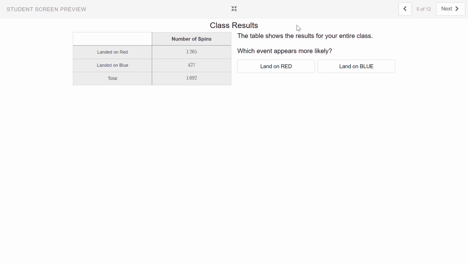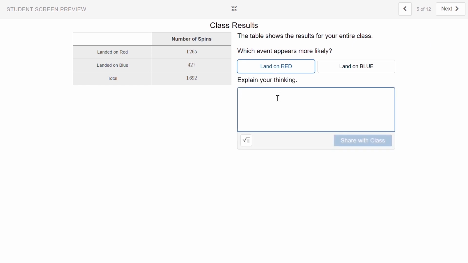Here shows the entire class's results. 1,265 spins landed on red, 427 landed on blue out of a total of 1,692. I would say that it appears more likely for us to land on red, and it does look pretty close to our theoretical probability of 3 out of 4 times.